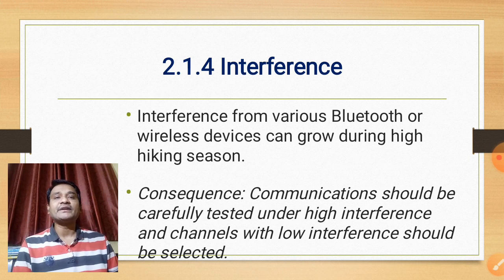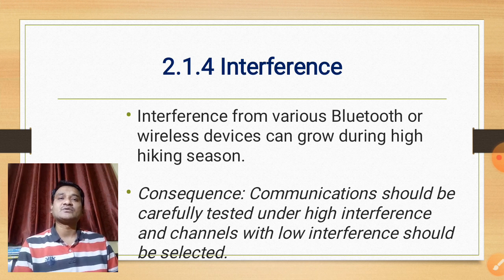So when we talk about interference in terms of wireless devices, wireless networks may be installed for personal use in the vineyard. However, hiking paths are situated close by, and interference from various Bluetooth or wireless devices can grow during high hiking season. Communications should be carefully tested under high interference, and a channel with low interference should be selected for deployment of the network so that interference will be reduced.